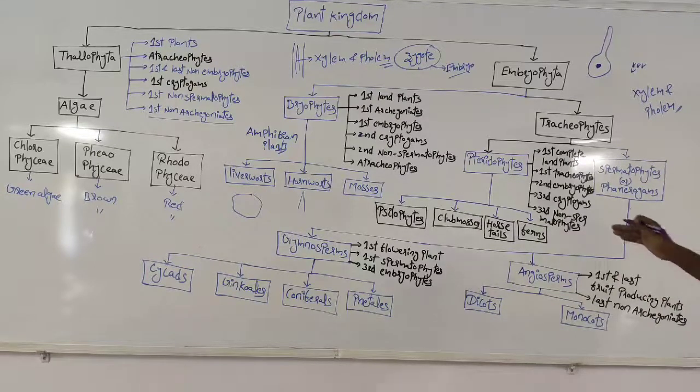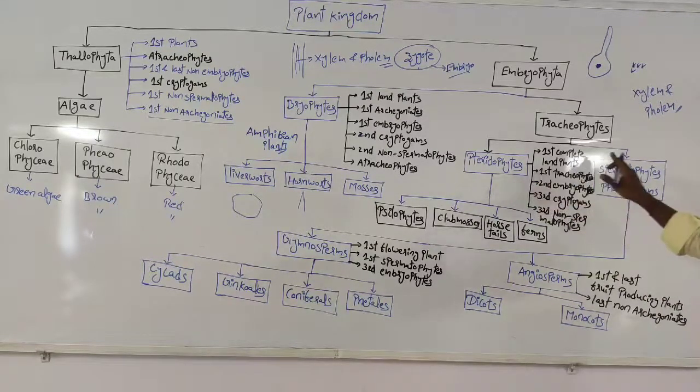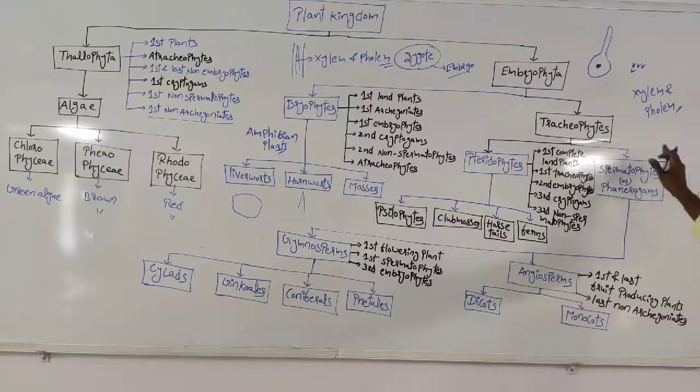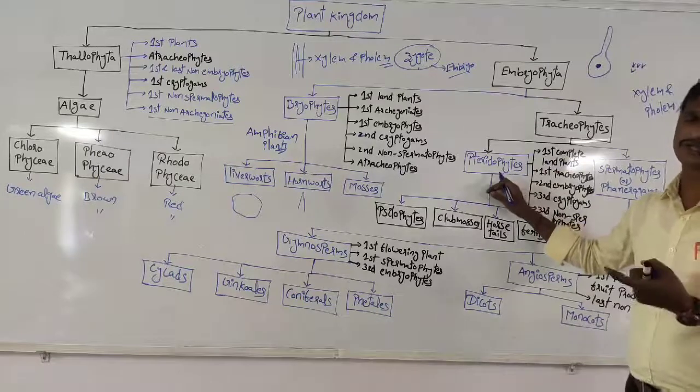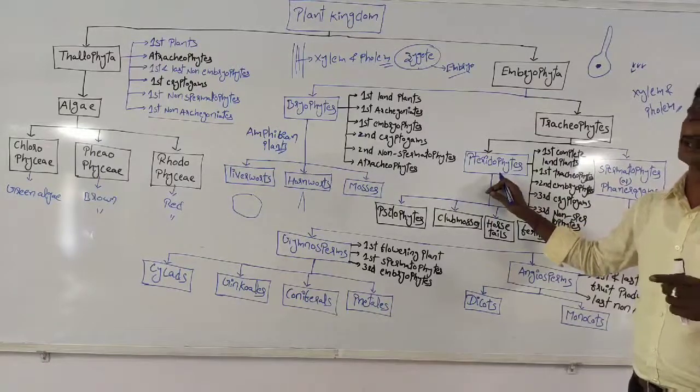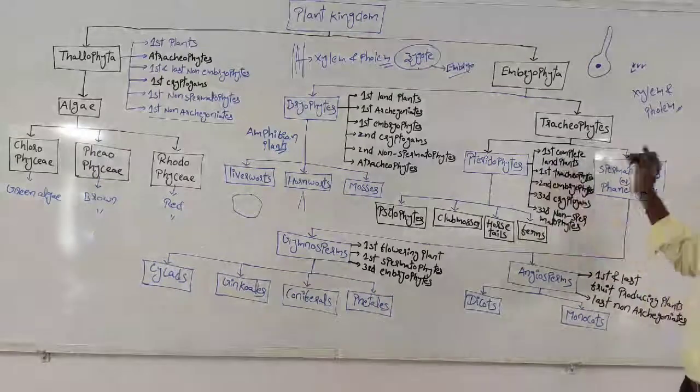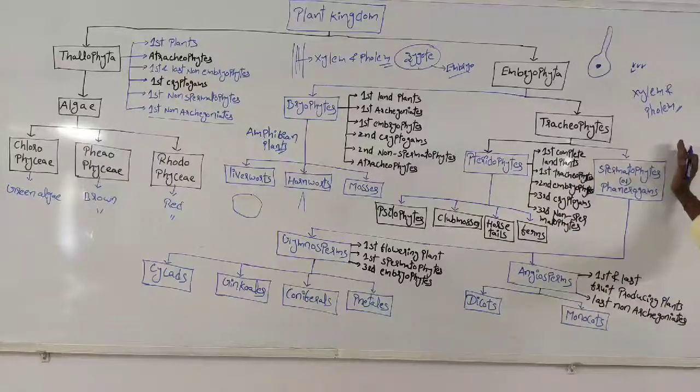Tracheophytes are classified into pteridophytes and spermatophytes. Pteridophytes do not produce seeds. Spermatophytes have the capacity to produce seeds. Spermatophytes are nothing but flowering plants.